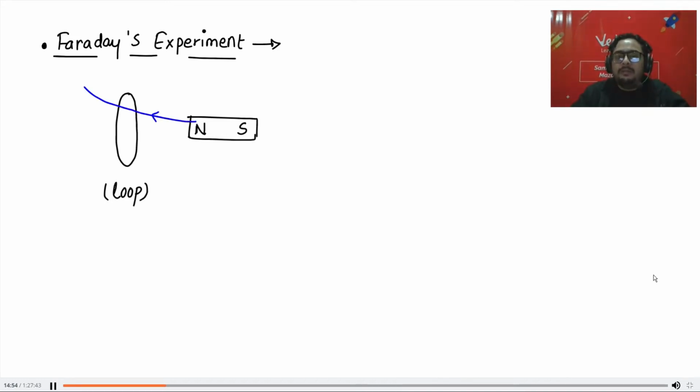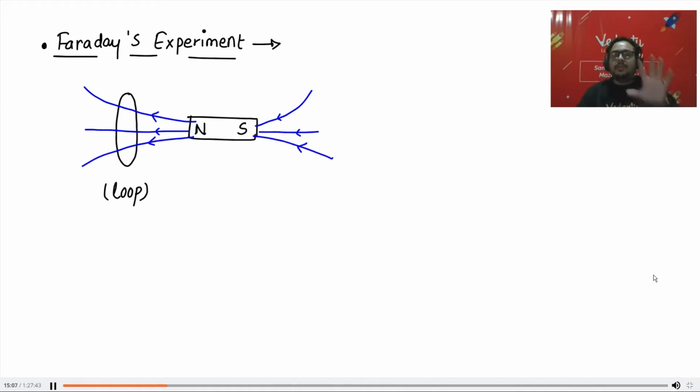We all know magnetic field lines originate from the North Pole and terminate on the South Pole. We know the direction of the magnetic field will be something like this. Right? If I ask you, is the magnetic field crossing the loop? What will you say, yes or no? Is the magnetic field of this magnet crossing the loop? Yes. So what he did, he was trying to generate current with a magnet.